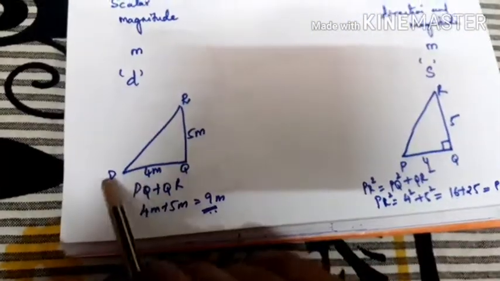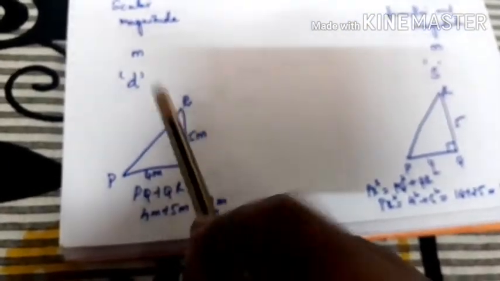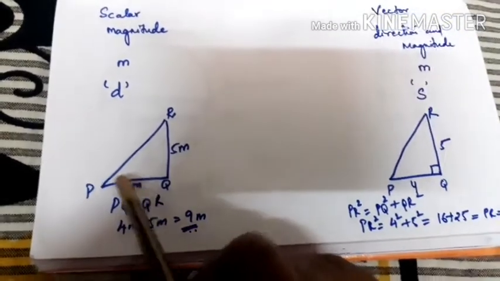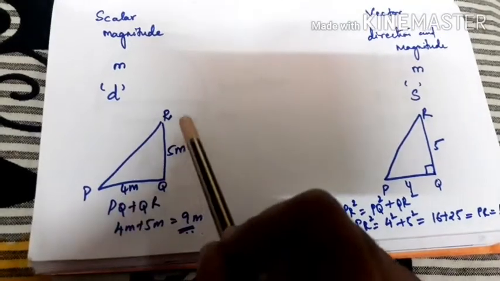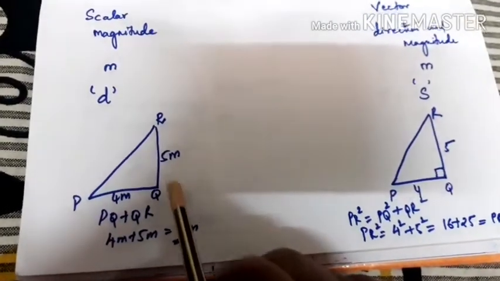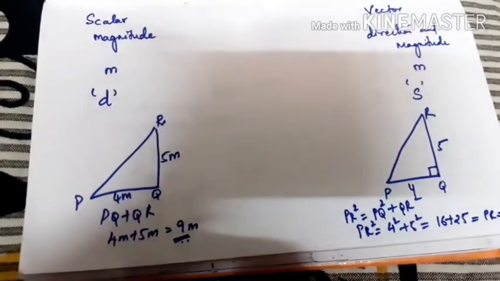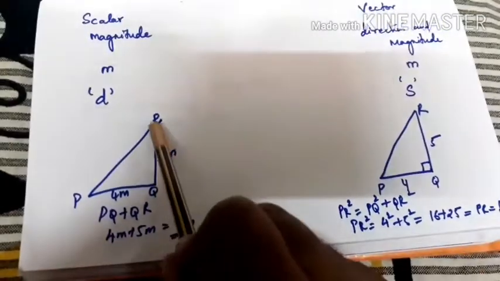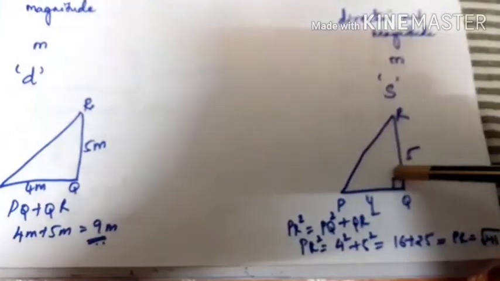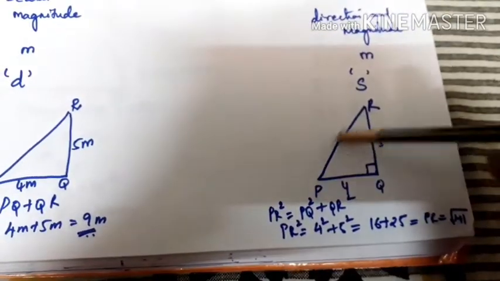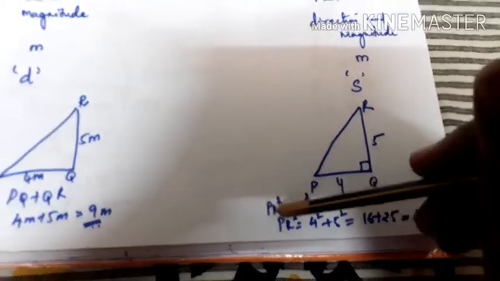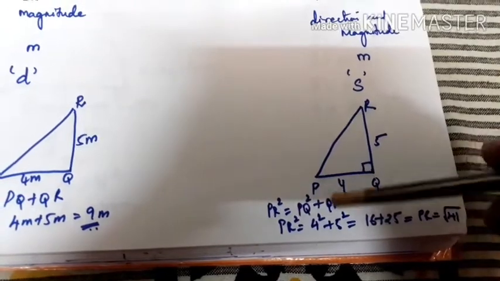You can see here you have a triangle PQR. PQ is 4 meters and QR is 5 meters. If you add PQ plus QR, you get 9 meters. That is the distance. But when it comes to the displacement for the same triangle, you have to see the shortest distance, not the entire path. So here PR square is equal to PQ square plus QR square.